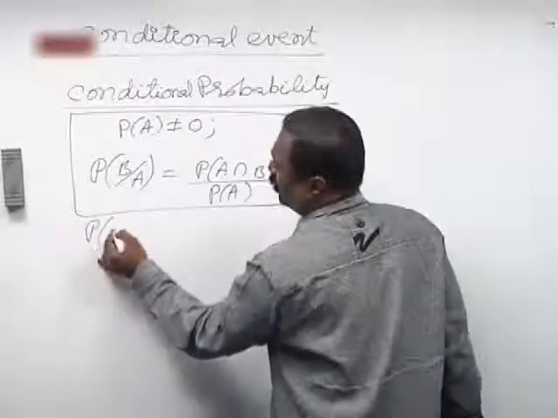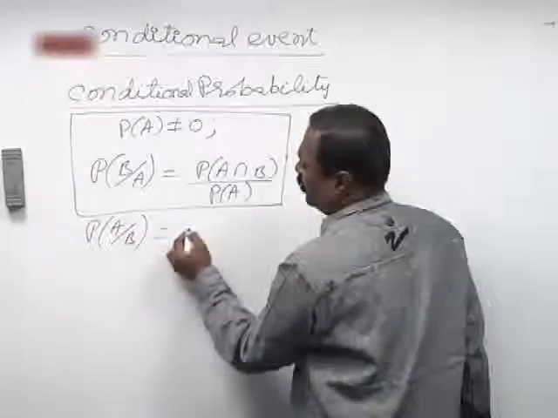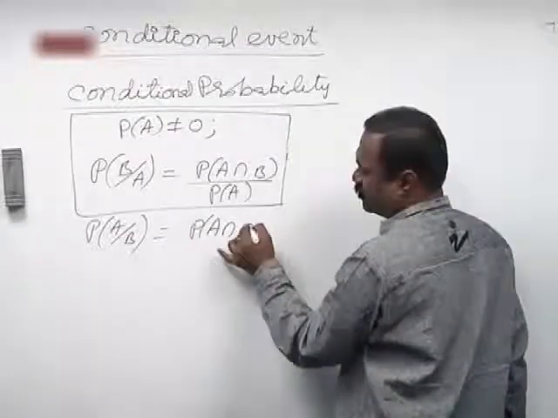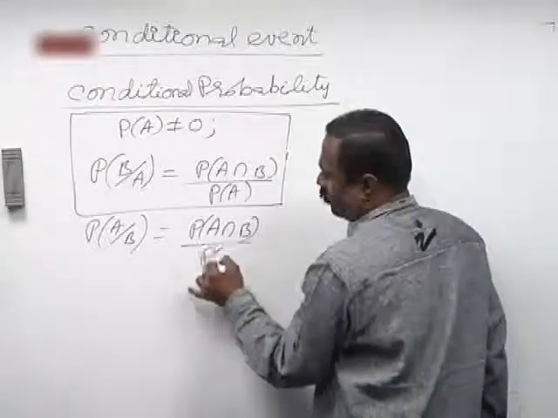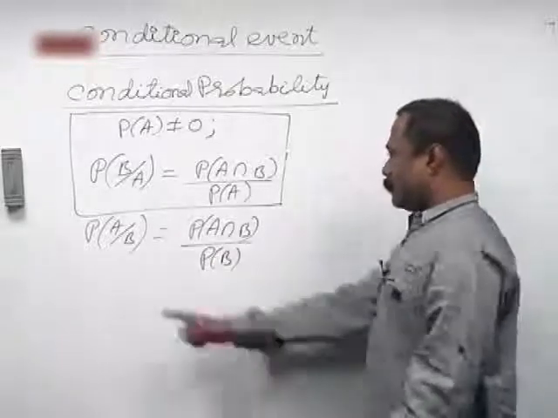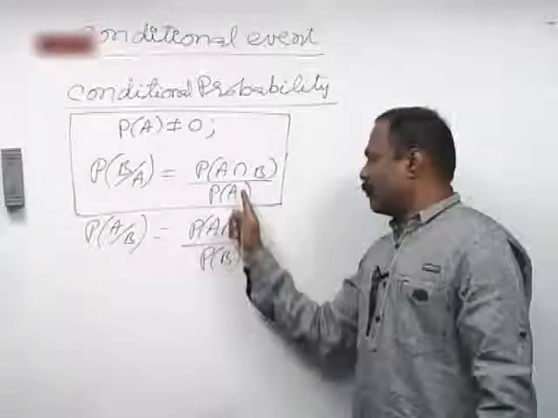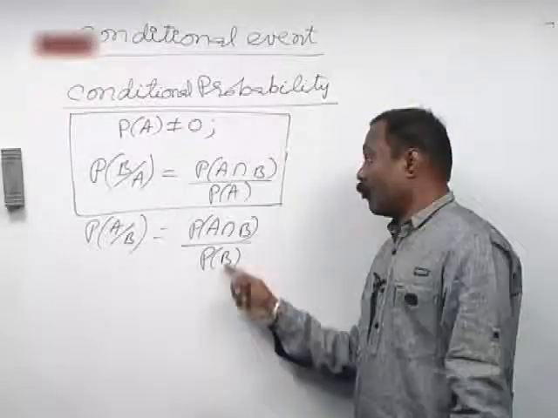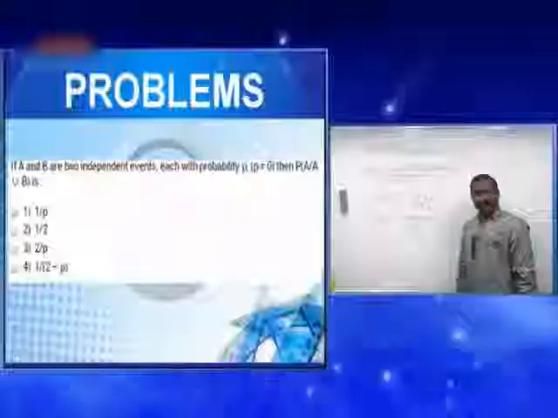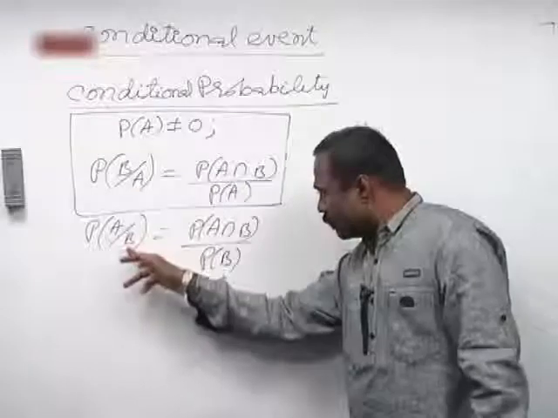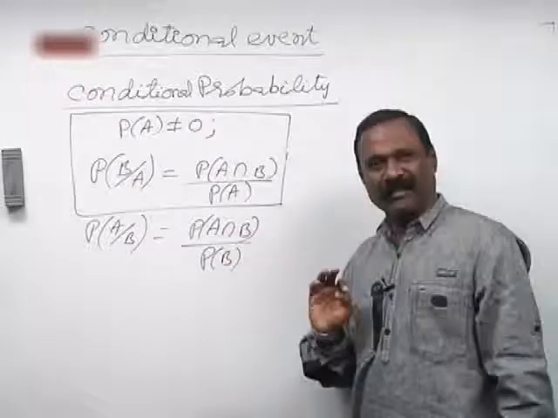Similarly, P of A after B can also be defined. It is nothing but P of A intersection B upon P of B. Whatever is there in the denominator of the condition comes in the denominator again. Understand that.